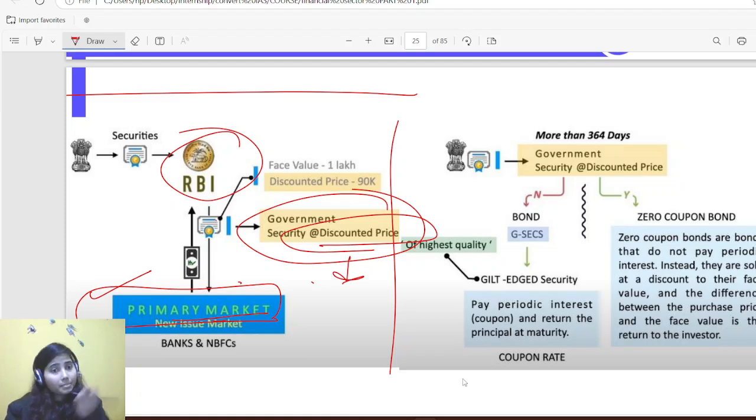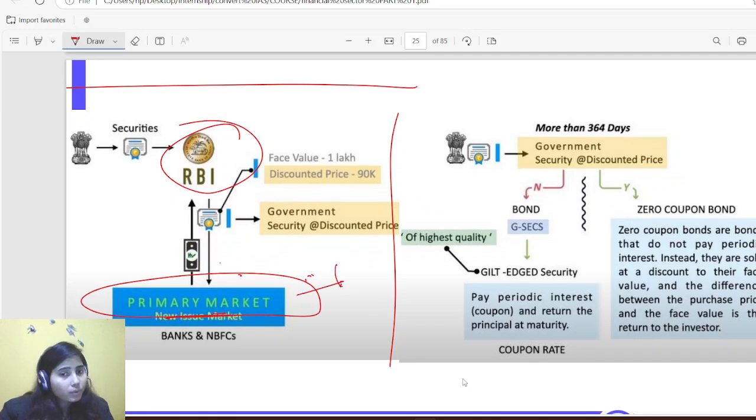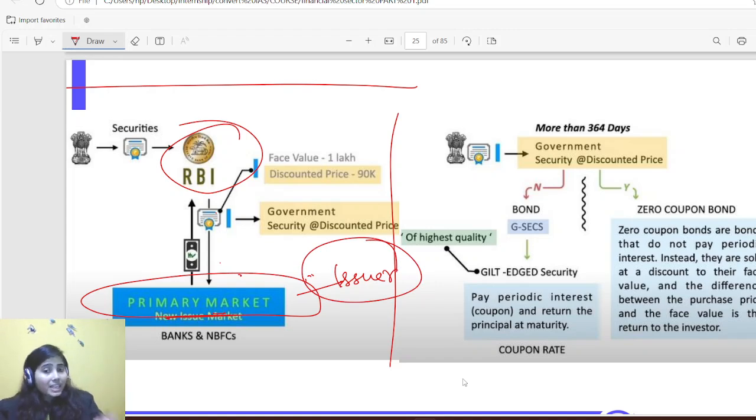Primary market can contain money market as well as capital market. When those government securities are being issued for less than a year, then it is money market. But if those government securities are issued for more than a year, then it is capital market. Okay. So I hope that primary market and secondary market, you are aware about the difference. Primary market is the place where those government securities are being issued. And secondary market is when those issued securities are being traded. Okay. So that is called secondary market.